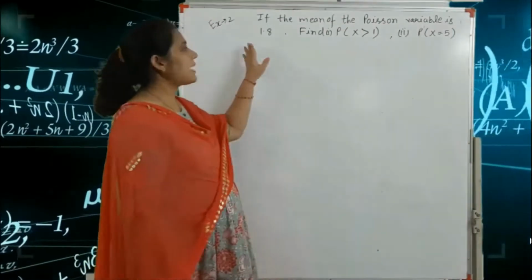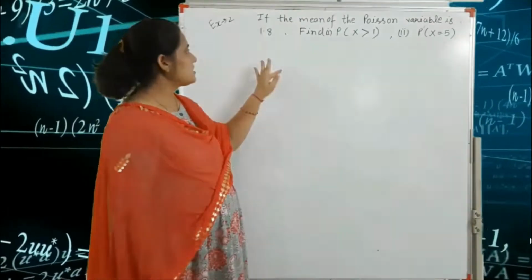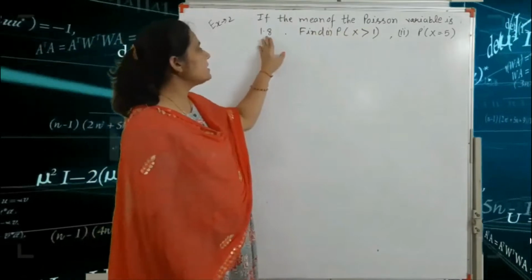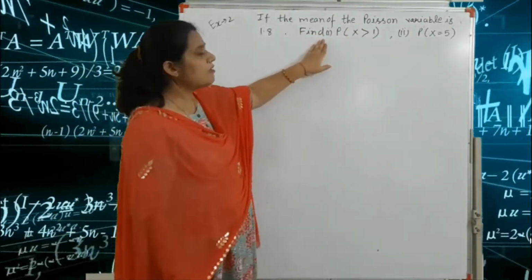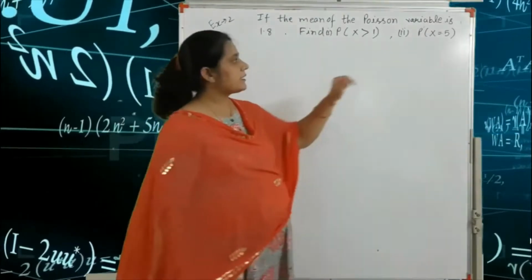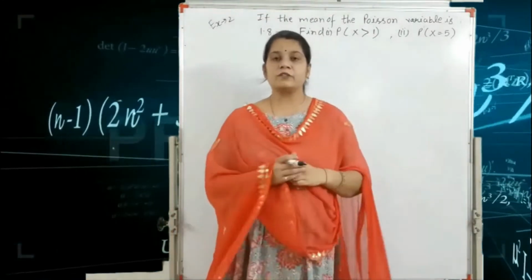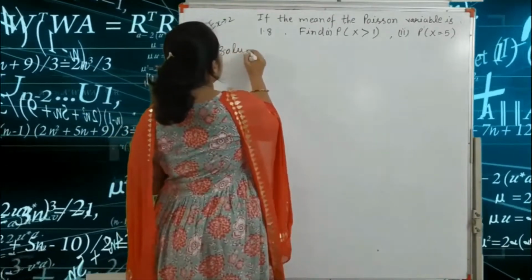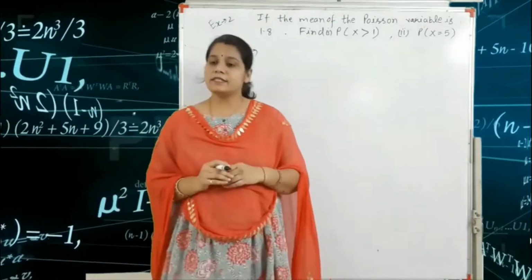This is the second example of the Poisson distribution. If the mean of the Poisson variable is 1.8, then find, number 1, P of x greater than 1, and second, P of x is equal to 5. So first we write the formula of the Poisson distribution.